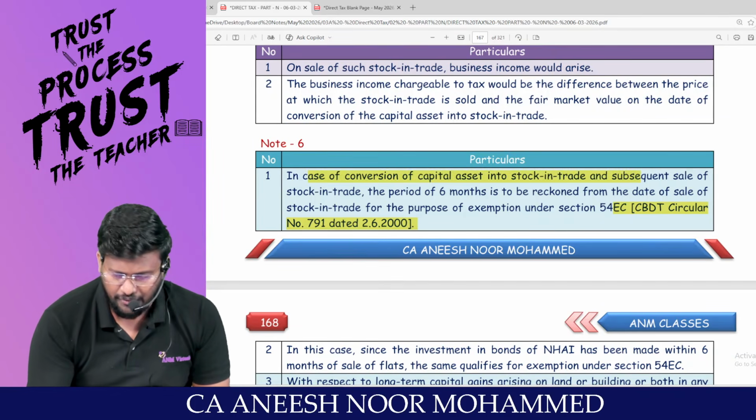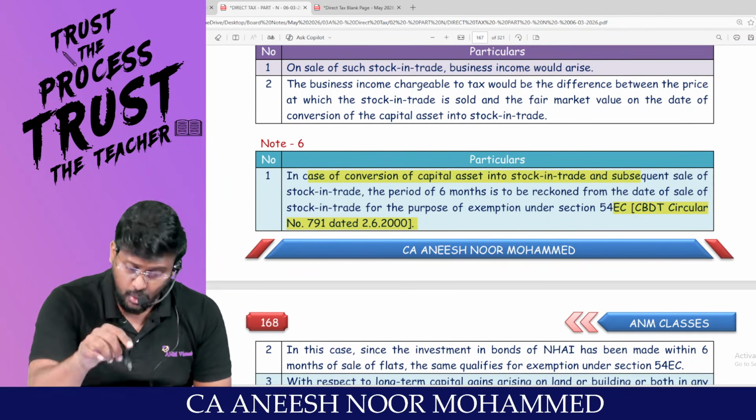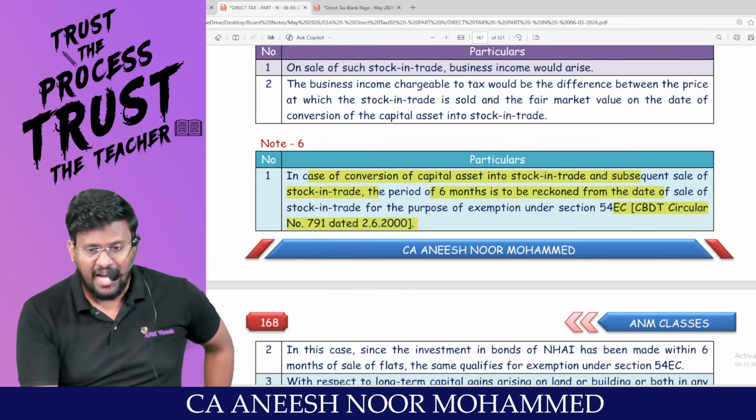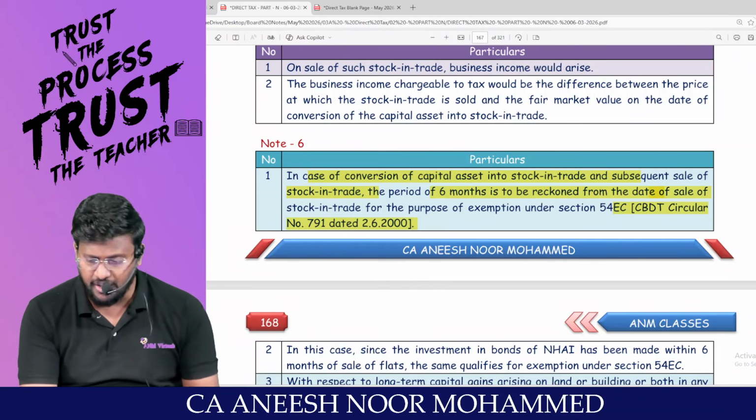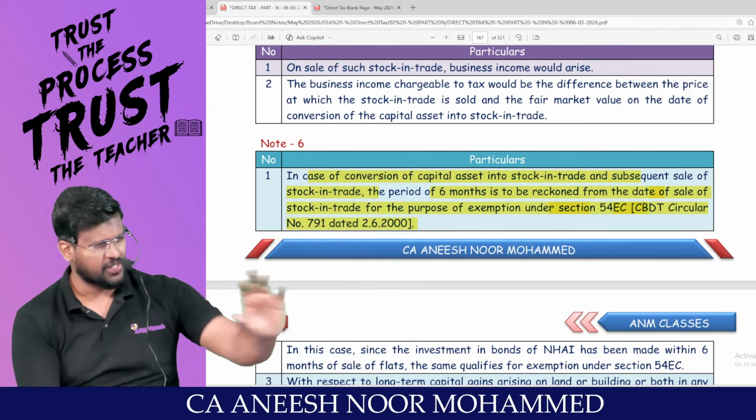Sir, in case of conversion of capital asset into stock in trade, and subsequent sale of stock in trade, the period of 6 months should be counted from the date of sale of stock in trade for the purpose of section 54EC. Because I will tell you what the logic is.